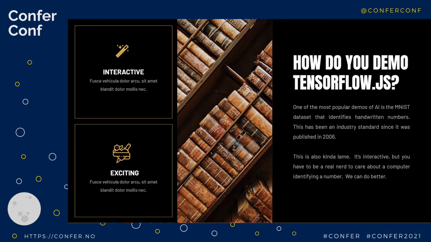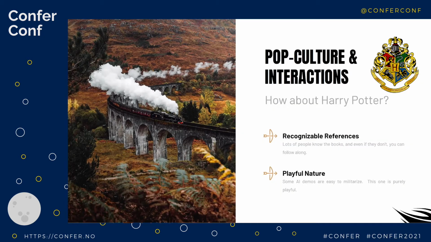And I'll be honest with you, just about every AI demo, if you're new to this, will sound like gibberish. It'll sound like I'm doing some kind of Harry Potter spell. I'm not. The MNIST dataset. People who've been in this a while, how many MNIST dataset examples can we actually look at, y'all? We're just looking. The computer sees the number 8, and you drew the number 8. Ooh. All right, I drew the number 7. The computer sees the number 7. All right, I'm done. I don't want to see that anymore. I'm kind of tired of seeing the MNIST dataset. I love it. It's a great benchmark, but I think we could do something a little bit more.